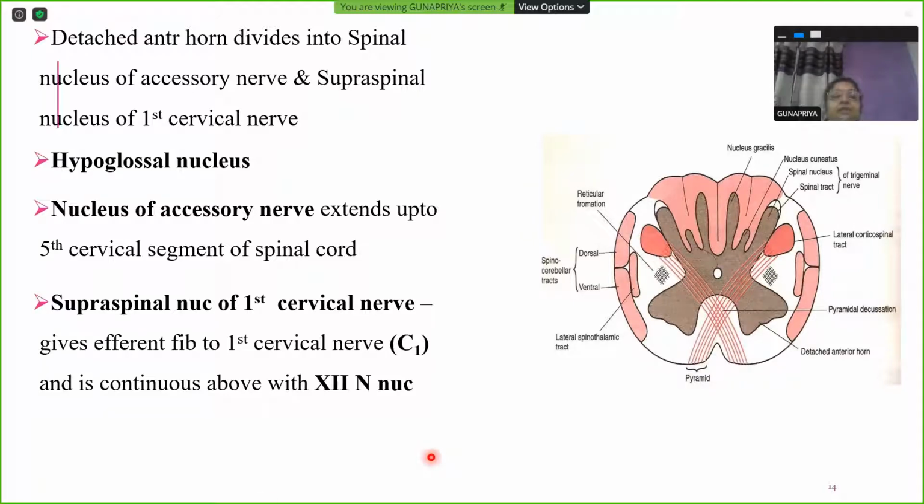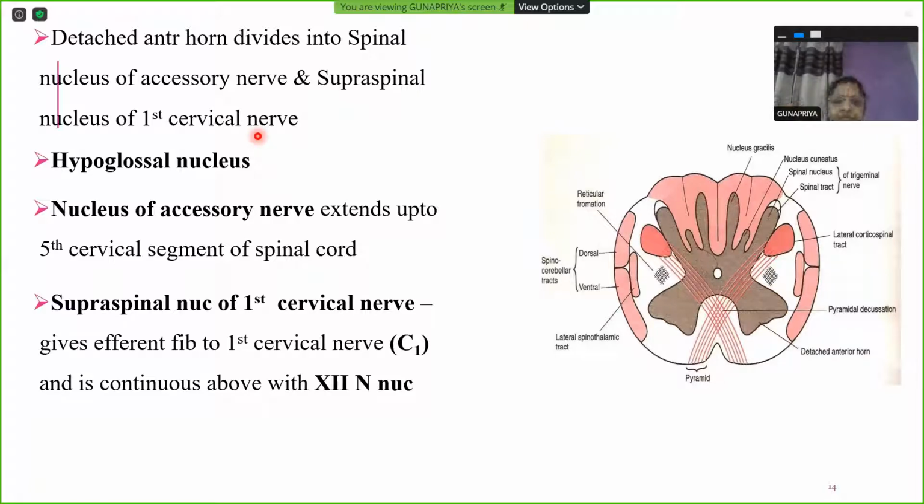And here, that spinal component, this is the detached anterior horn, which goes to form the spinal nucleus of the accessory nerve and the supraspinal nucleus of first cervical nerve. You may wonder why first cervical nerve. First cervical nerve is a spinal nerve. It should take origin from the spinal cord, from the first spinal segment. Why is it taking origin from the medulla? It has a higher representation in the medulla.